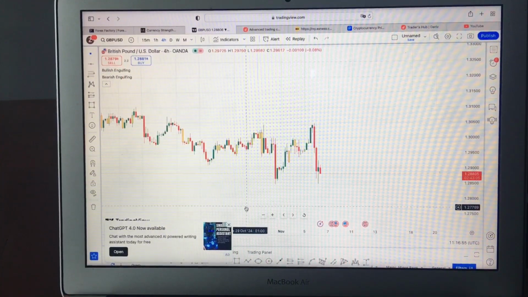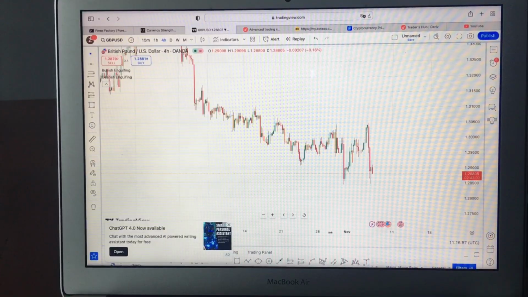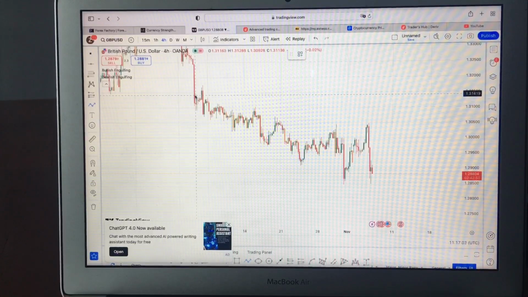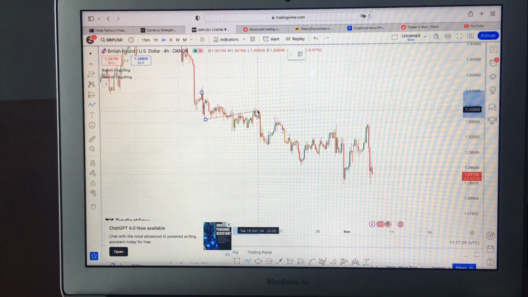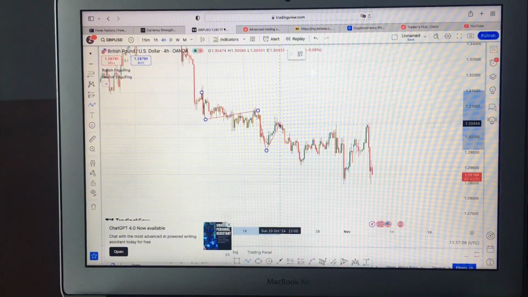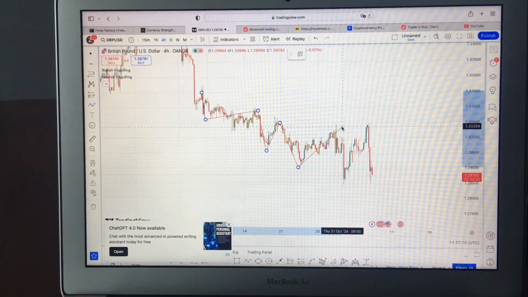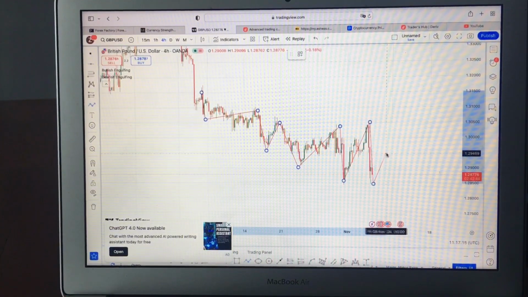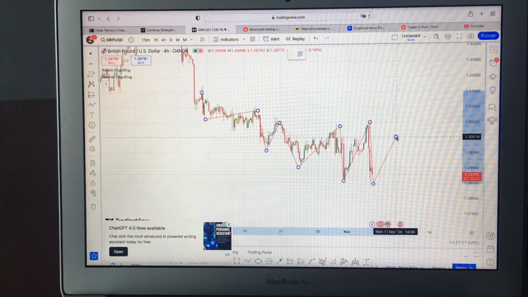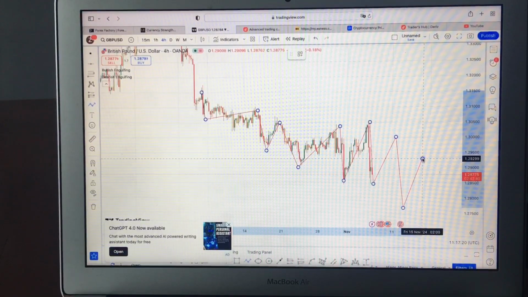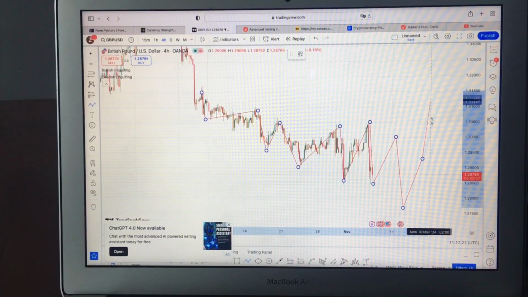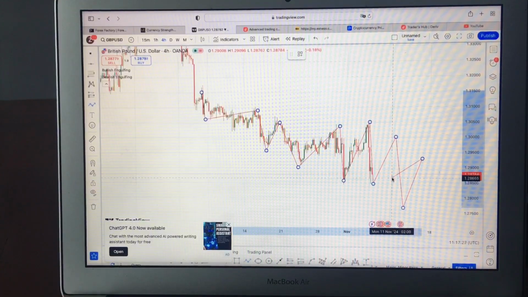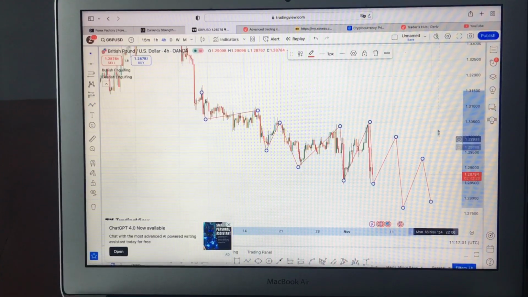And all this still goes a long way to confirm to us that GBP USD is still on a bearish trend. It's still creating lower lows and lower highs. Which is still not really the best, but trust me, it is literally creating lower lows. There are still chances that it can come back up here, but then still keep selling off until we are proven otherwise. If we are not proven otherwise, the market is going to keep selling, and that's my bias for GBP USD. Until we are proven otherwise, I am bearish on GBP USD.